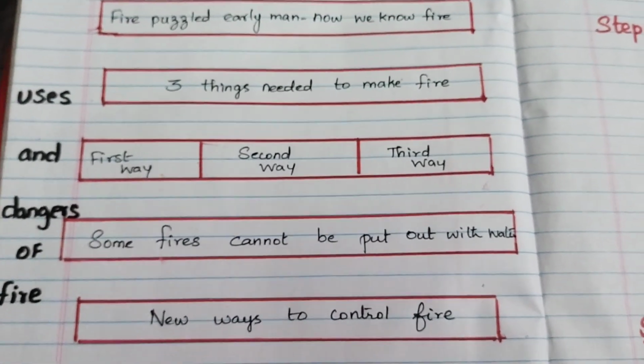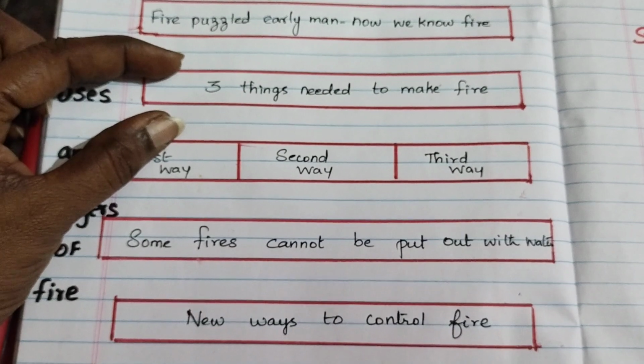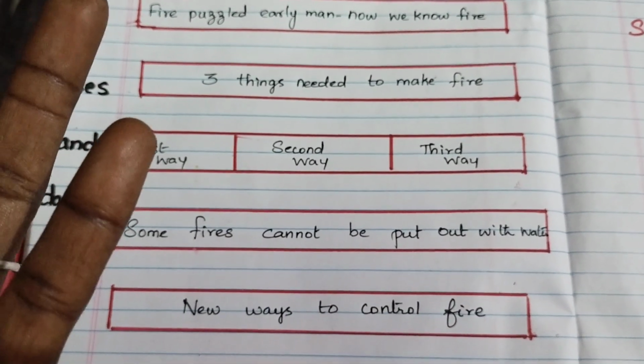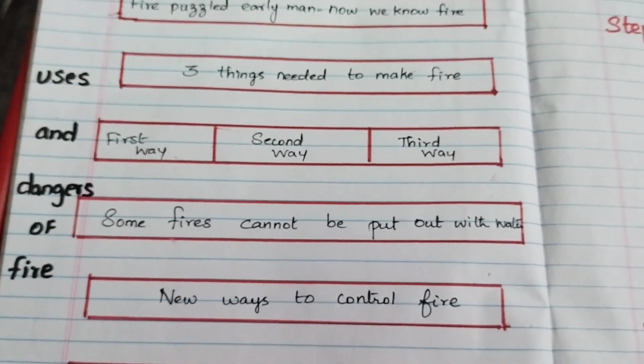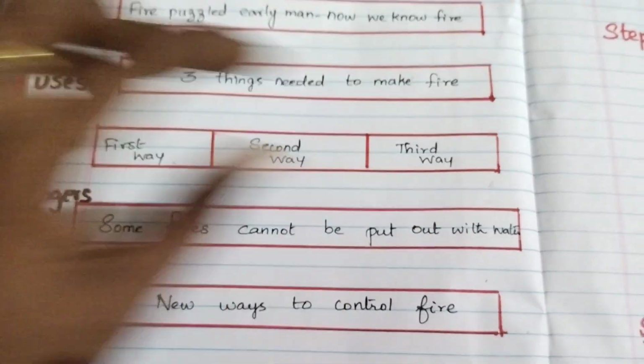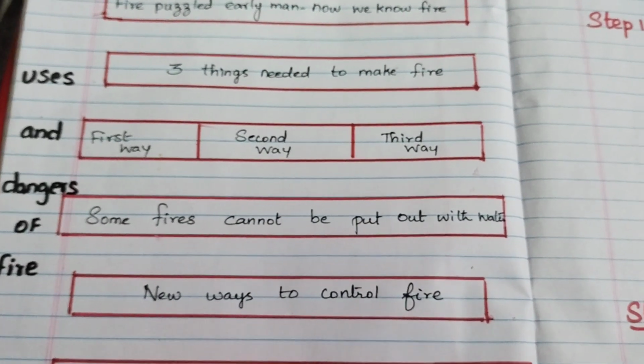Now we know about fire, isn't it? Then three things needed to make the fire. So what are they? Fuel. Yes, the three things we need to make fire. Then first way, second way, three ways. We saw the three ways to put out fire, isn't it?